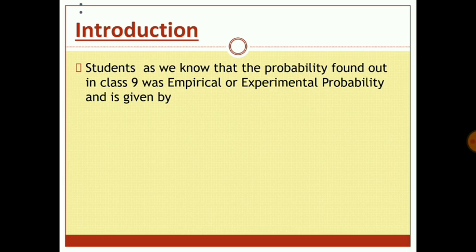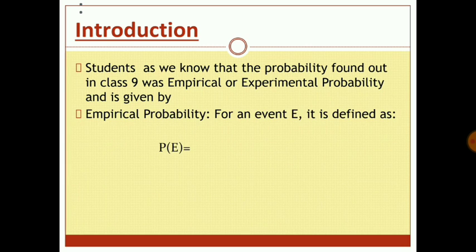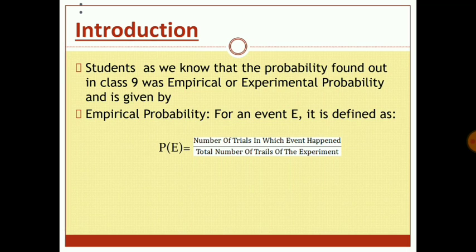We all know that the probability found out in class 9 was empirical probability or the experimental probability, and it was given by: empirical probability of an event E is defined as P(E) equal to the number of trials in which the event happened upon the total number of trials of the experiment.